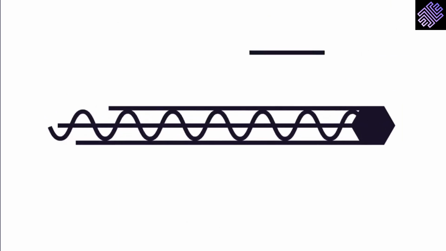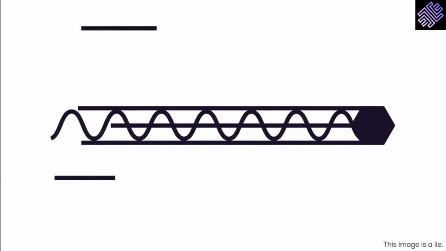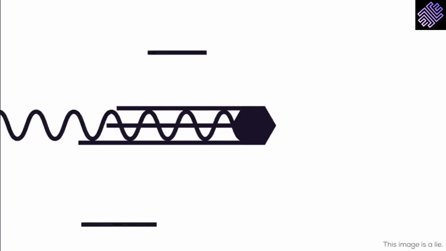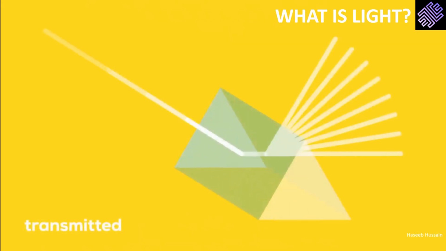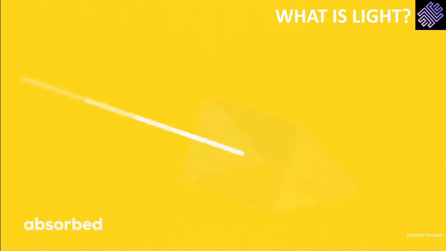Light also has a wave-particle duality, being kind of a particle and a wave at the same time. Although there are more complicated explanations, we will leave it at this. When light interacts with matter, it is either refracted, in other words transmitted, it can be reflected at the boundary, or absorbed entirely. Where does light come from?